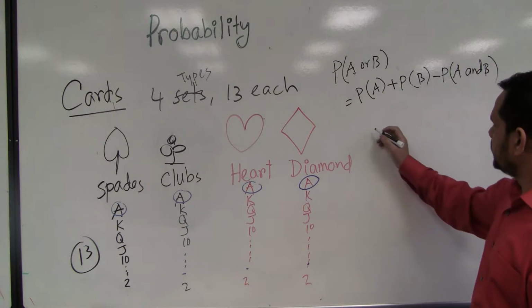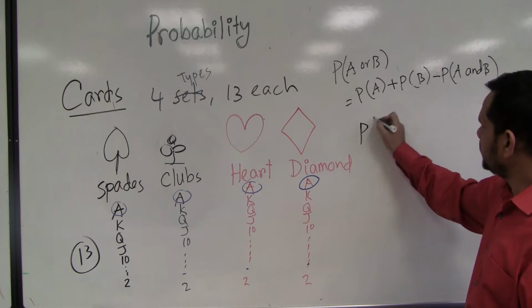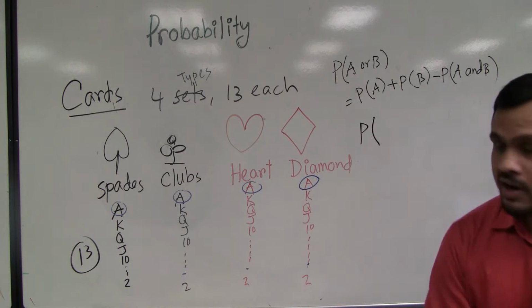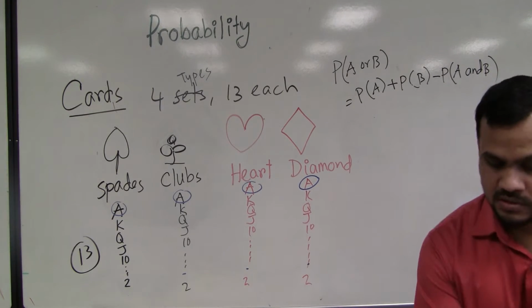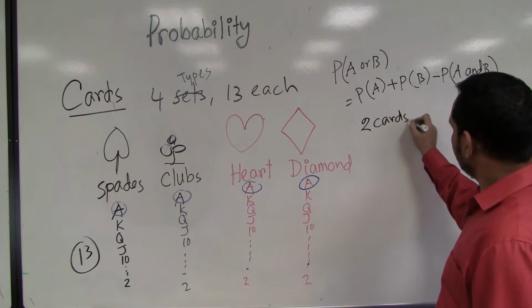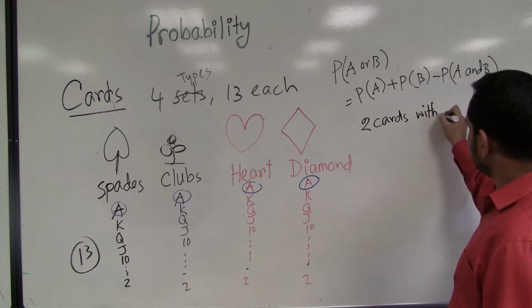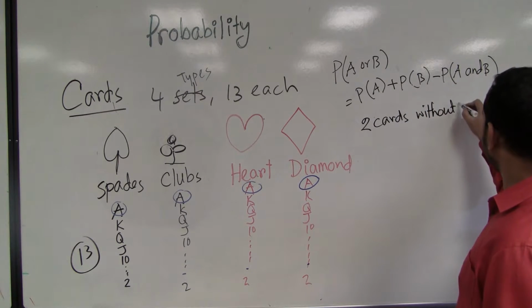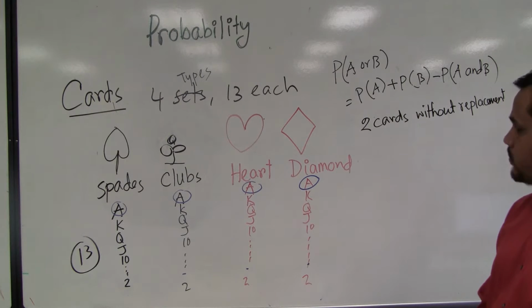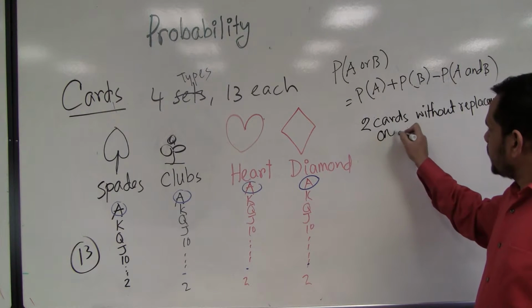What is the probability that, okay, first what I am doing, say I am taking 2 cards, without replacement. I am taking 2 cards without replacement, one after another.